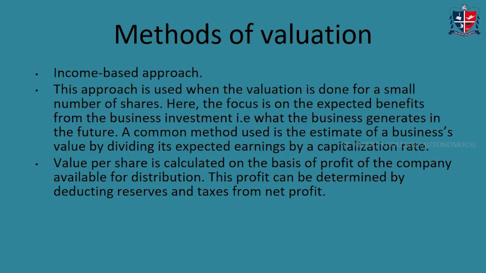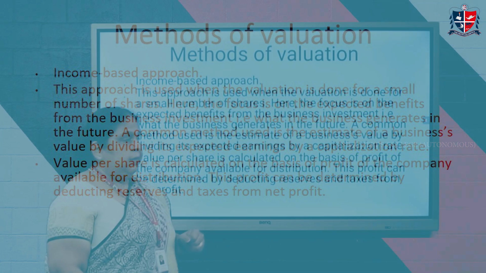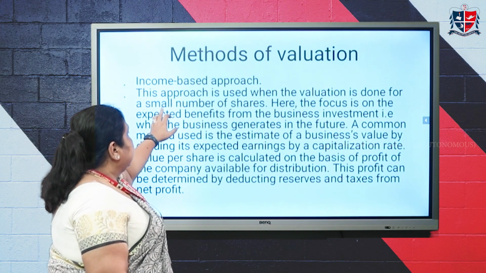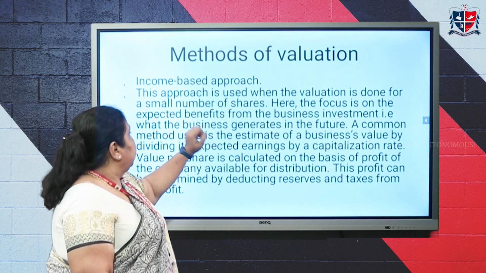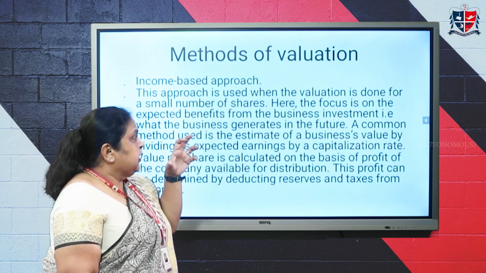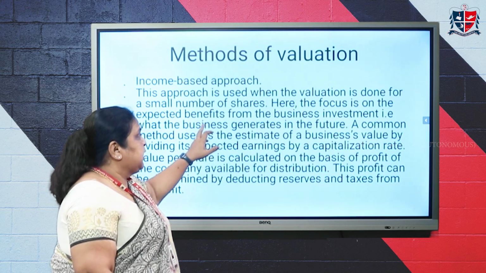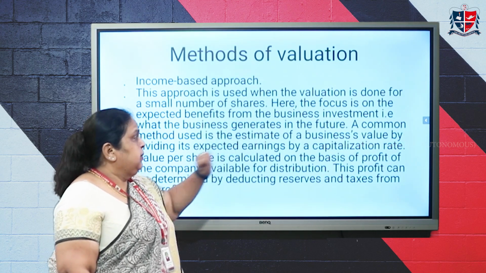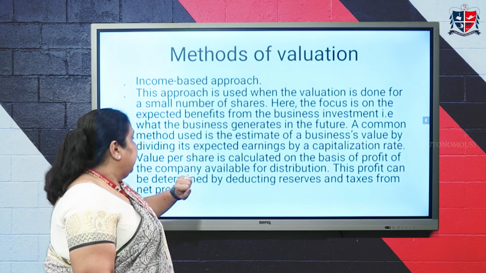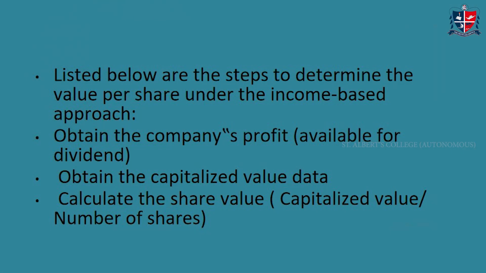Now, the next method is the income based method. This approach is used when the valuation is done for a small number of shares. Here, the focus is on the expected benefit from the business investment, and the profit can be determined using these steps.